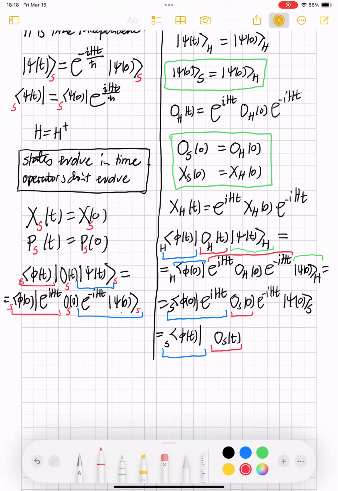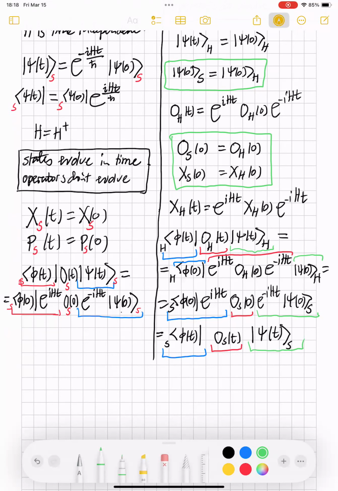And then finally, e to the minus i H t on ket psi of naught, well, this is just the time evolution for the Schrodinger ket. So this is going to turn us into psi of t in the Schrodinger picture. So I have just recognized the time evolution of the Schrodinger picture ket.